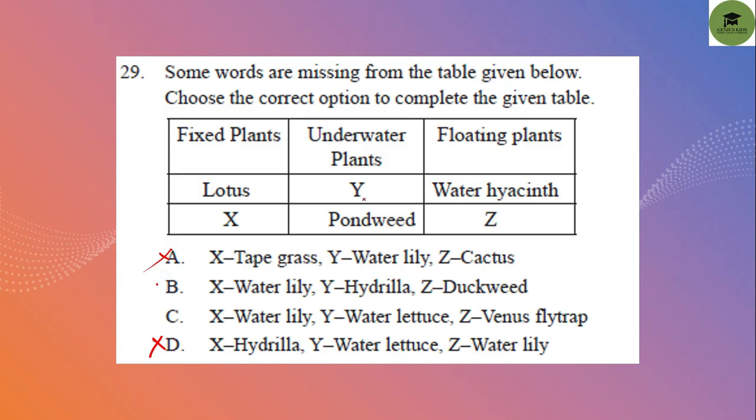So let's see other options. Underwater plants. What are the underwater plants? Hydrilla, water lettuce. Here hydrilla is the underwater plant. Water lettuce is not an underwater plant. And the last one is floating plants. Duckweed is a floating plant, not the Venus flytrap type. Okay, so option B is your correct answer.